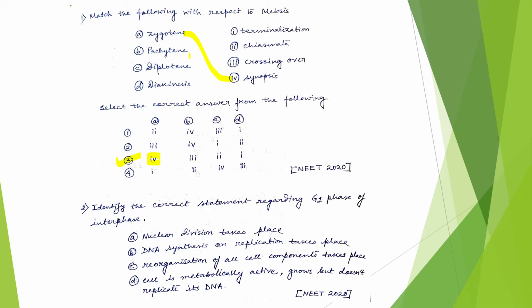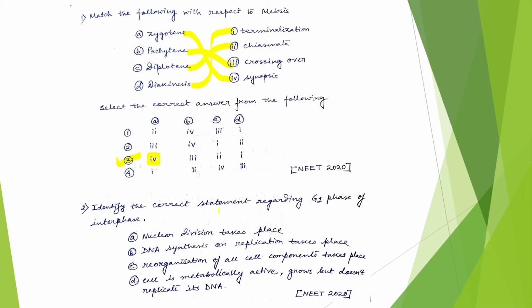What happens in pachytene? In pachytene, crossing over occurs. In diplotene, what occurs? In diplotene, the chiasmata become visible. In diakinesis, the crossing over is complete and prophase 1 is terminated. So these are the correct matches. Okay. Now coming to the second question.